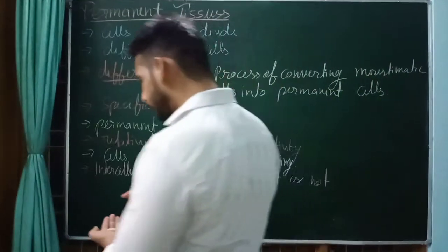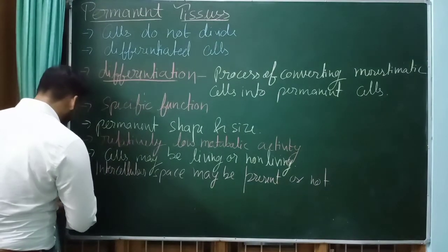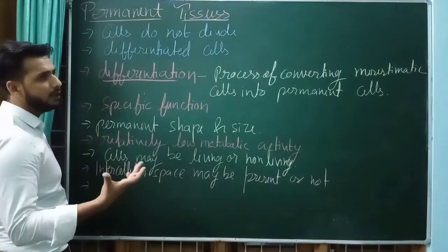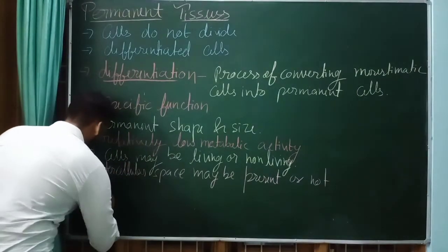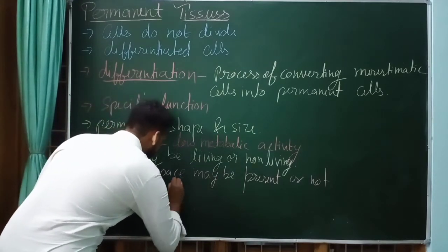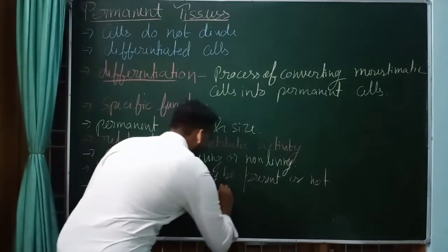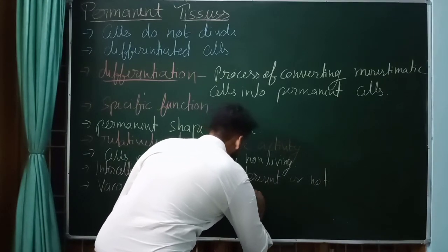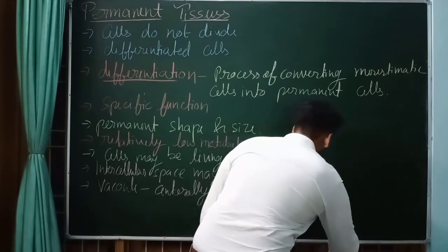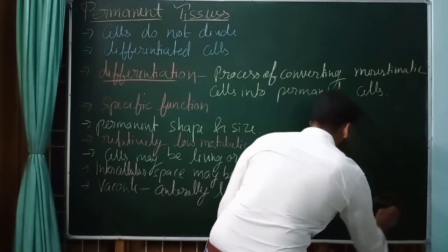Here the position of the nucleus is in the periphery. Why in the periphery region? Because here the vacuole is centrally located. So we can write vacuole centrally located and nucleus in periphery.